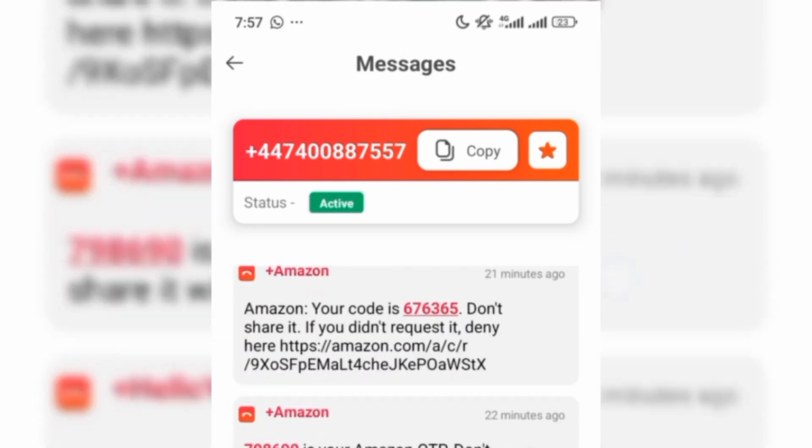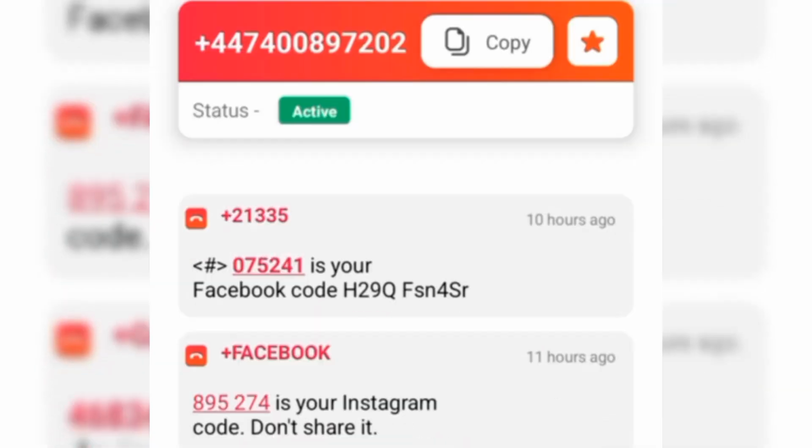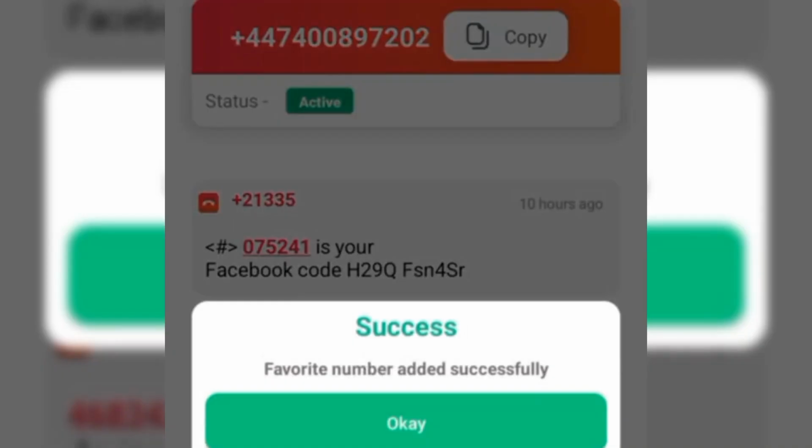So people are using the number, and after picking a number, the next thing you want to do is add it to your favorite, so you can always have access to your number with ease. Let's assume this is the number that you have selected that you want to use to get your OTP. Now, to make this your favorite number, you click on this star icon that is close to the copy button. Once you click here, it says favorite number added successfully.